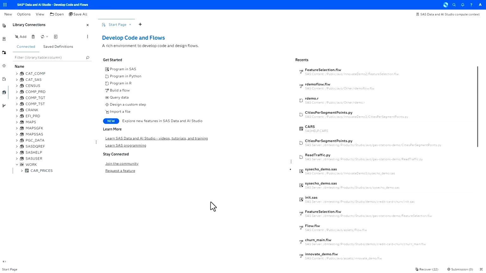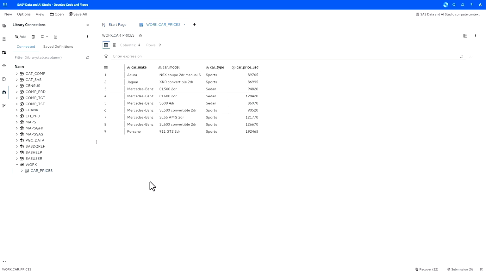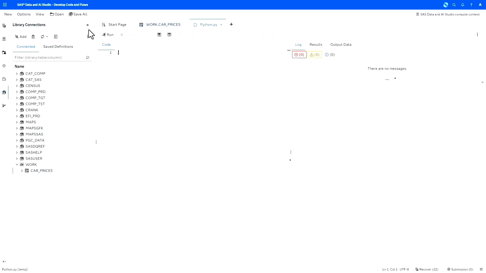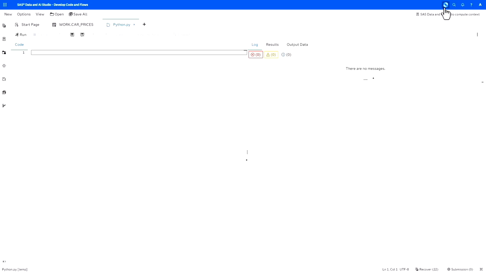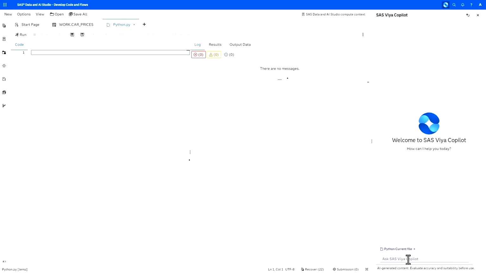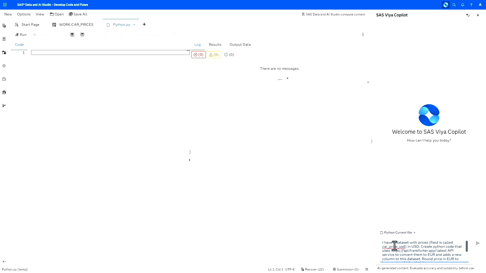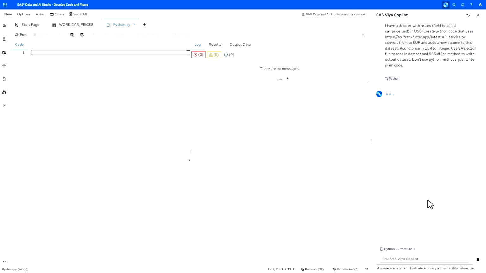So for this one, let's consider a realistic example. Let's say we have a table which contains information about different cars and prices of these cars. And these prices are in dollars. So the last column in this table is car price USD, so again, information in dollars. We would like to convert this to euros, and we would like to have a program for this so that we can repeat this process as we need. I'm going to use Python for this, and I'm not going to write the program myself. I would like Copilot to do it for me.